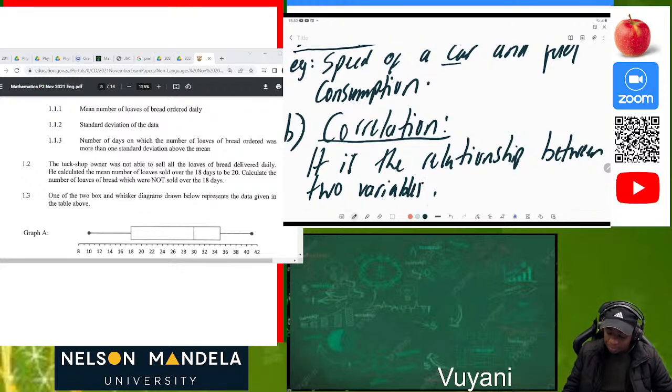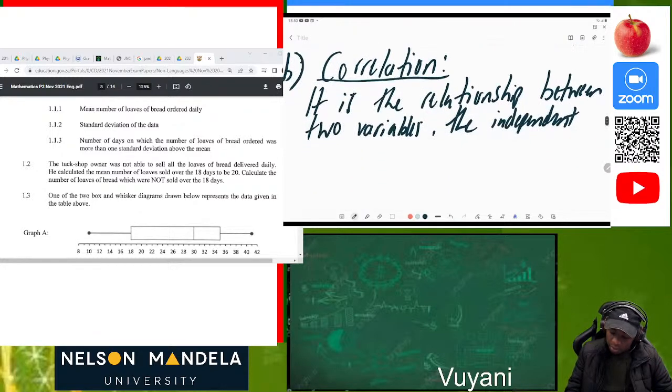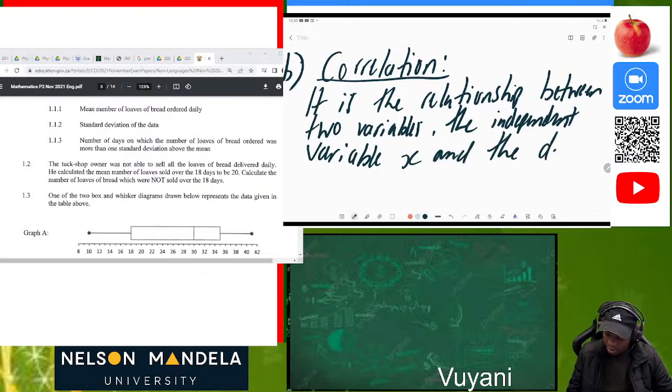Okay, comma, we have the independent variable x and the dependent variable y.